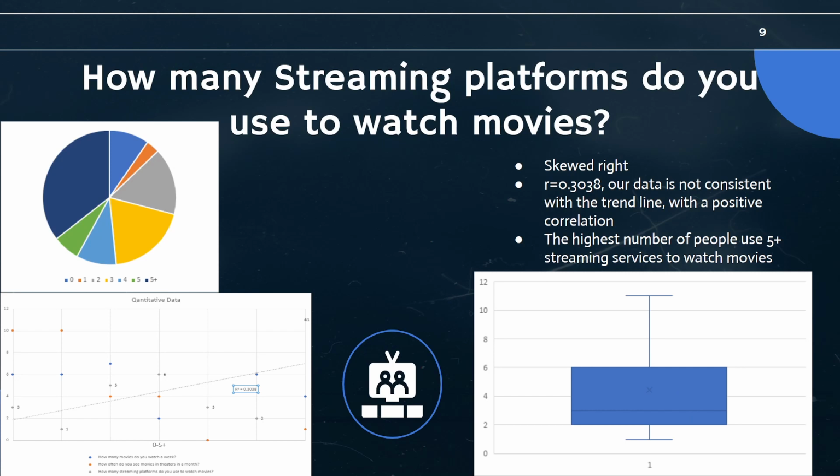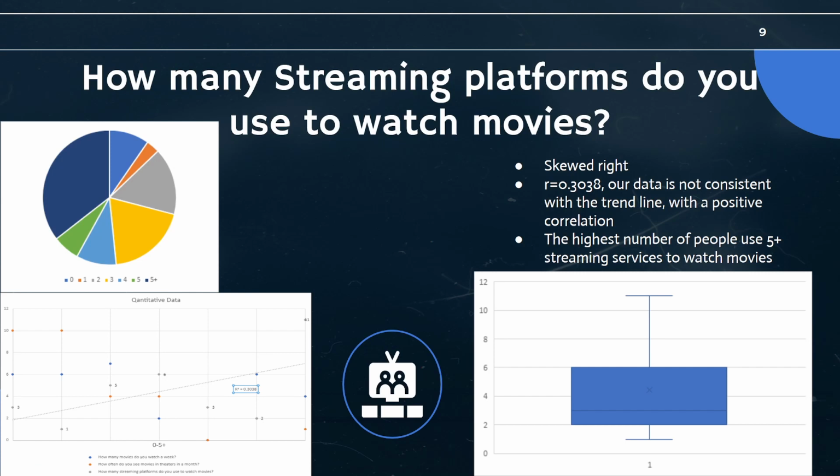My R value here is 0.3, but it does have a positive correlation unlike the other two questions. But you can see that it's not really consistent with the trend line here. And looking at my pie chart over here, the highest number of people use more than 5 streaming services to watch movies.